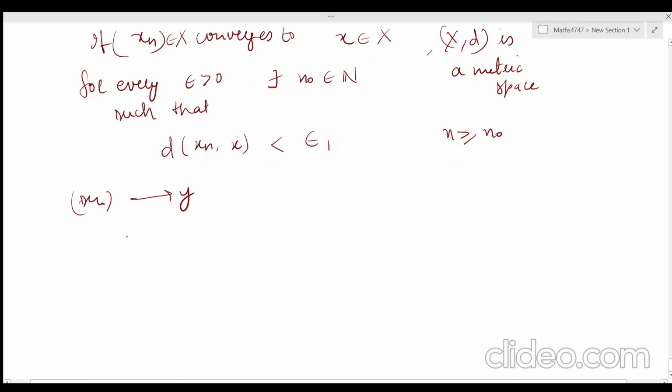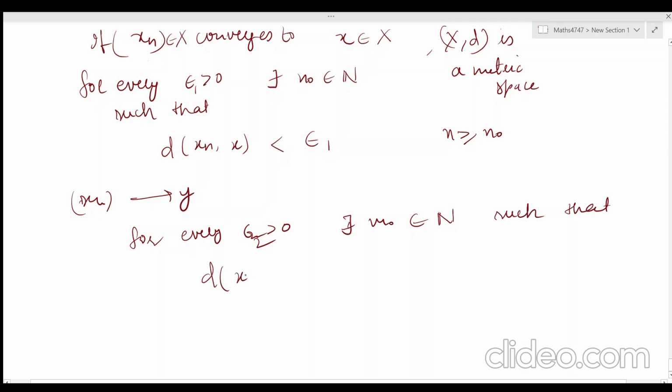That means for every epsilon 2 positive there exists some m naught belonging to N such that d of xn comma y is less than epsilon 2, where n is greater than or equal to m naught.